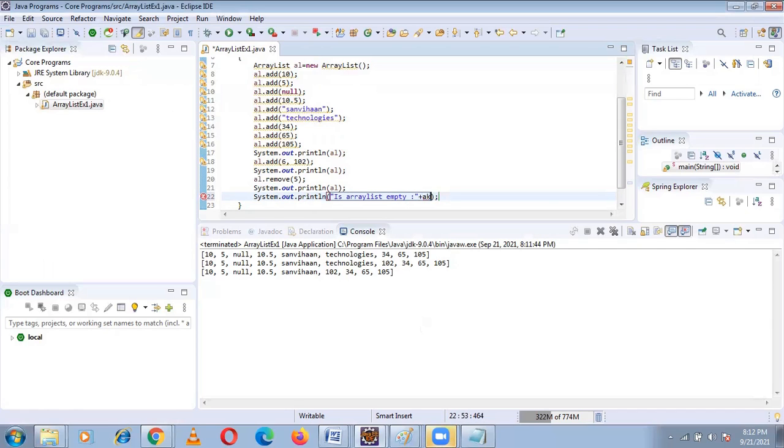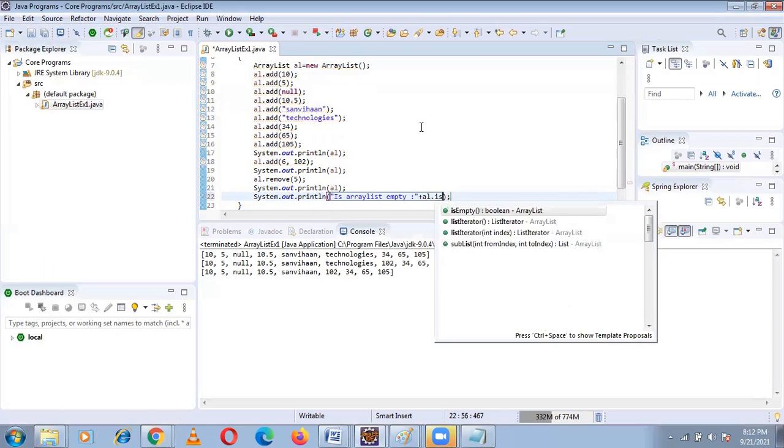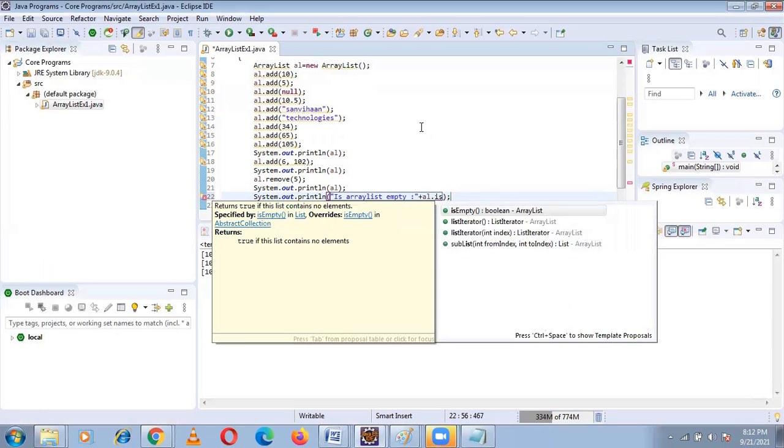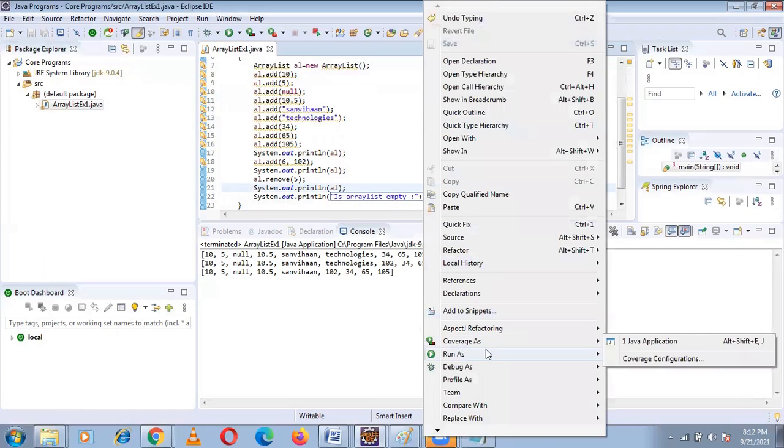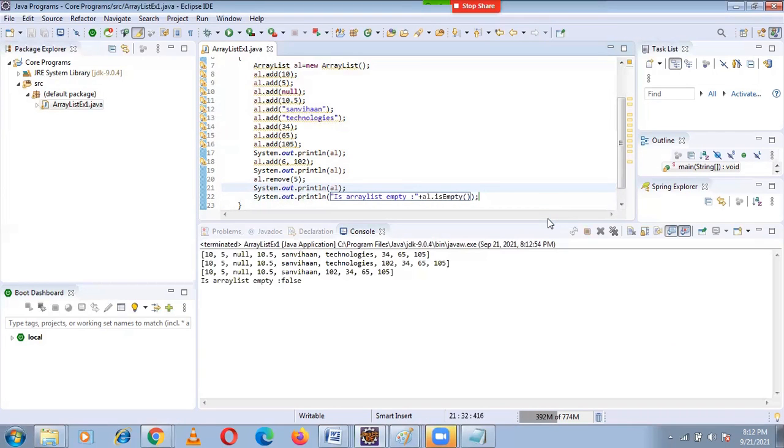AL dot isEmpty. We have a method isEmpty. Yes. Now it will tell whether it is empty or not. It is a boolean value, it will give true or false. Now run again. Is the array list empty? False. Yes, it is giving false. Okay, this is about array list.